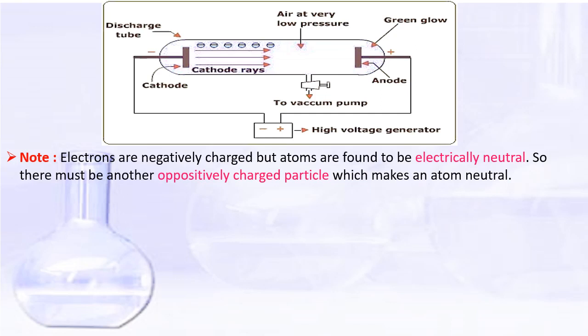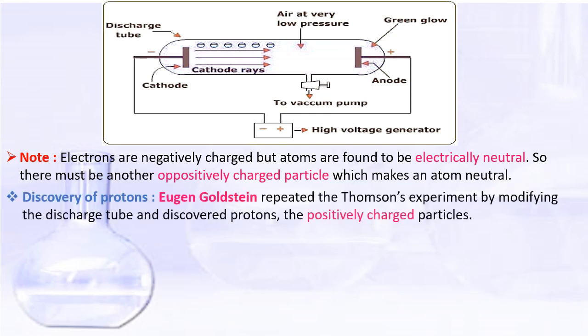And here is a note for you: electrons are negatively charged, but atoms are found to be electrically neutral. If there are only electrons in the atom, then the atom should be negatively charged. So there must be another positively charged particle inside the atom which makes it neutral. It leads to the discovery of protons. Let us see the discovery of protons.